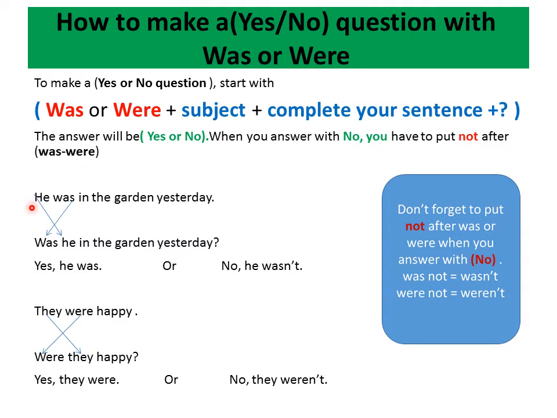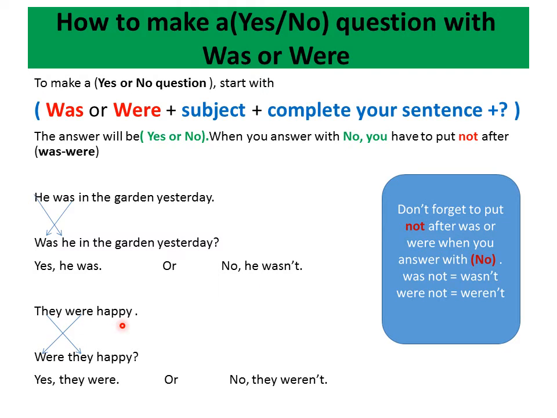For example, he was in the garden yesterday. So just a switch. Was he in the garden yesterday? Yes, he was. Or no, he wasn't.